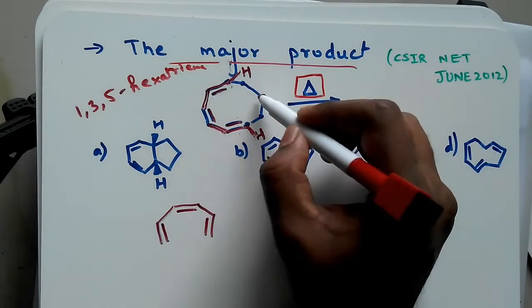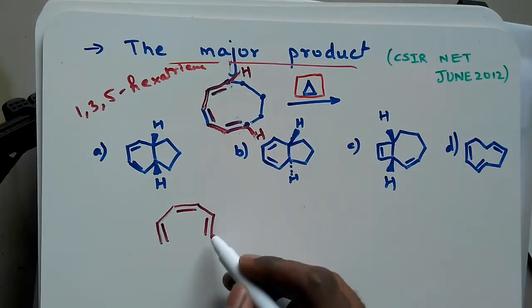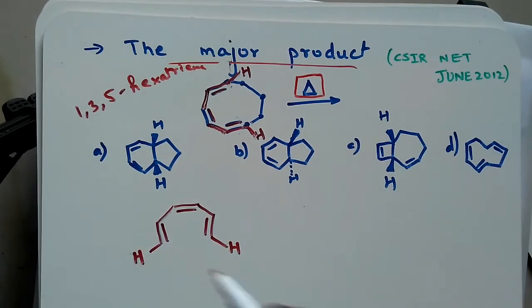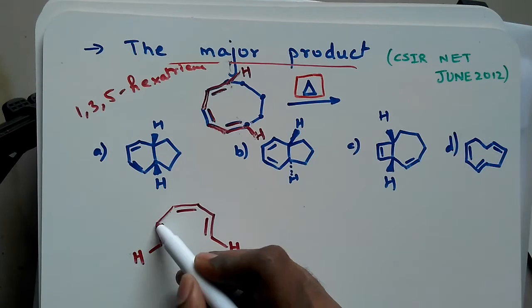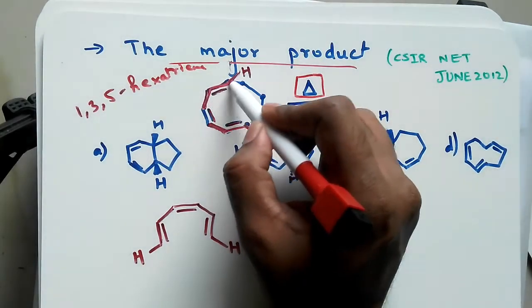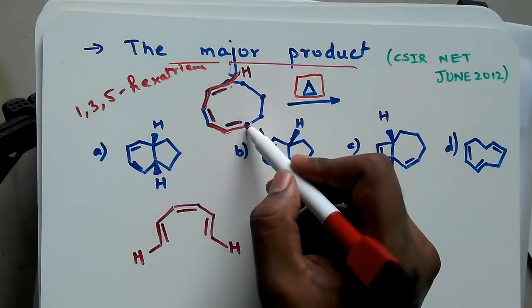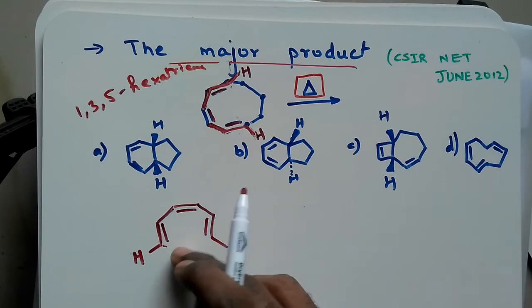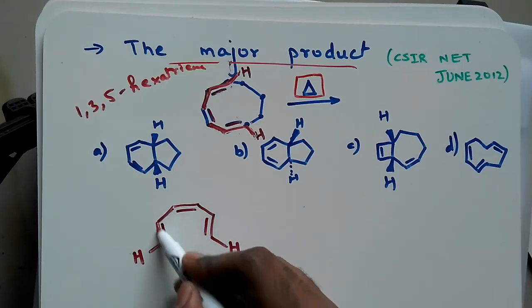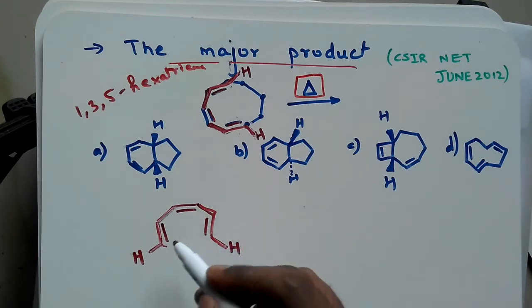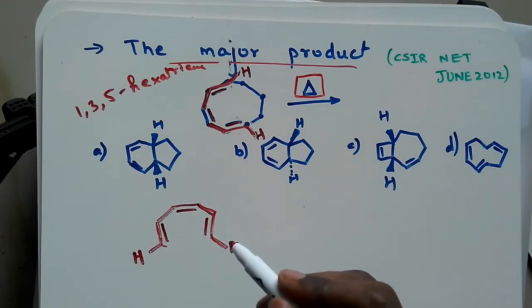I'm going to ignore this part at the moment. Here we are having hydrogen, here we are having hydrogen. The hydrogen is trans as it is in the reactant. If it was cis, we would have to draw it here, trans to this part.